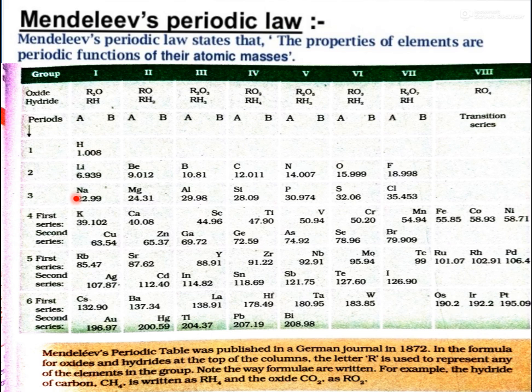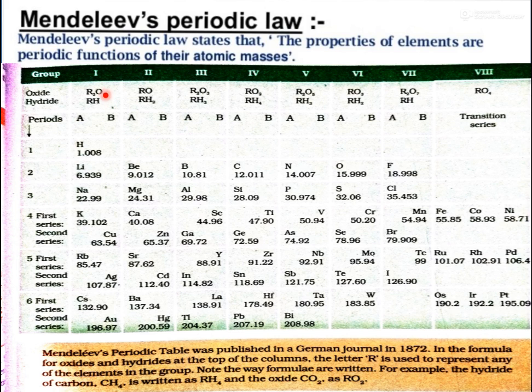On that basis he divided each group into 2 subgroups. One is known as A, this column, and another is known as B, this column. Every group contains 2 subgroups: first A, first B, second A, second B, third A, third B, fourth A, fourth B, like that.